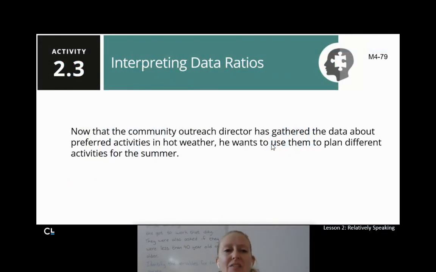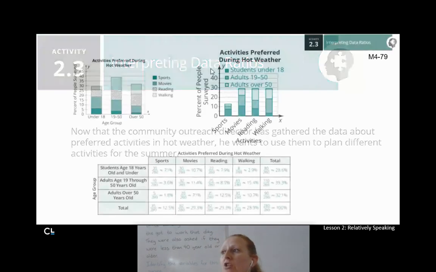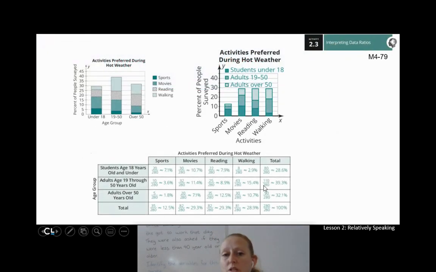So now that we have all this, we've got graphs, we've got our data table, we've got all the bits. Now that the community outreach director has gathered all the data about preferred activities in hot weather, he wants to use them to plan different activities for the summer. So he's got our marginal relative frequency distribution that was from last time. We now have our bar graphs, which we did this time around.